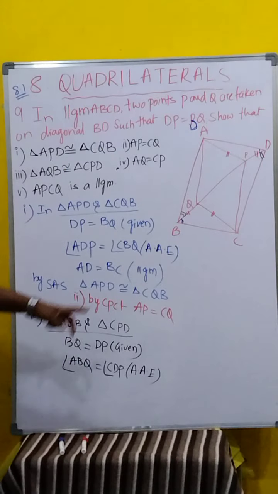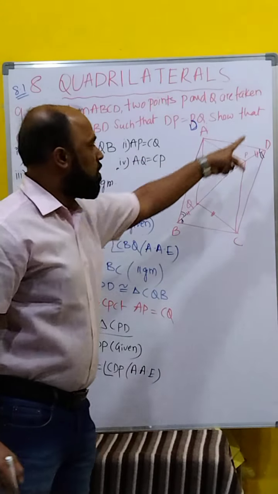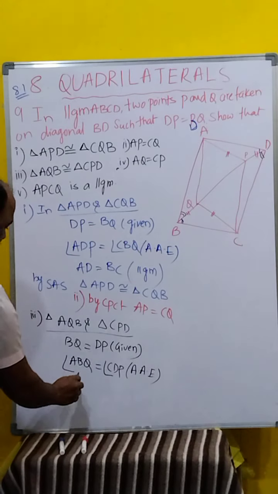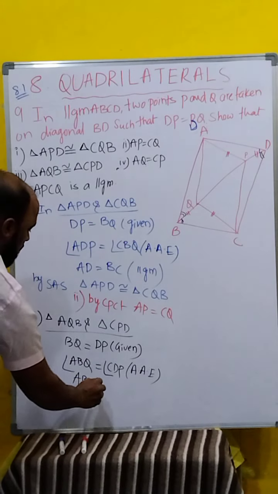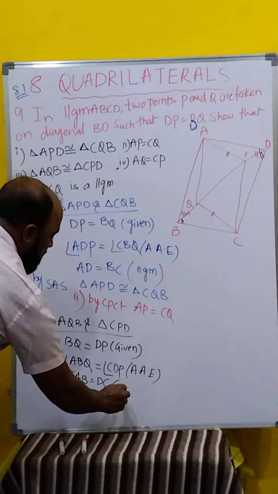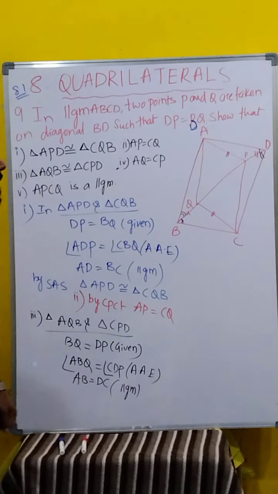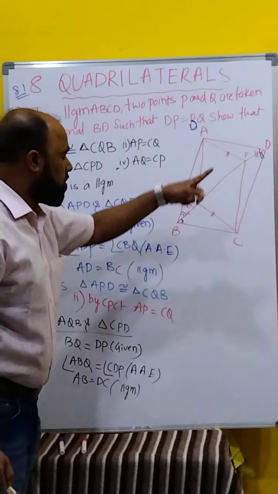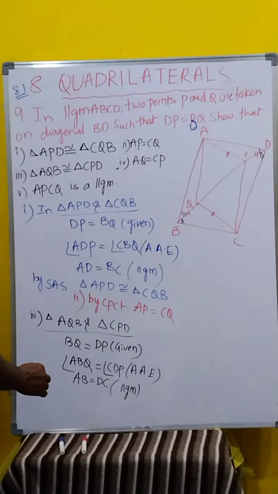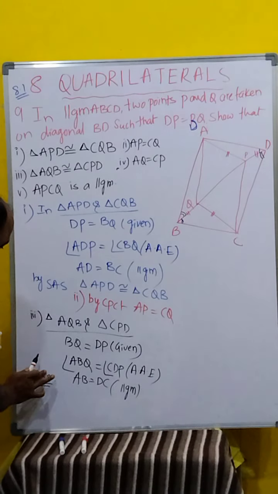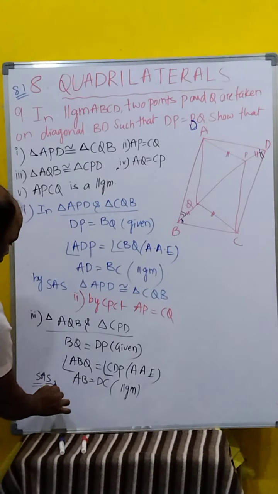And last one, AB is equal to DC. We know already, it's a parallelogram. In a parallelogram, opposite sides are equal. What is the working rule again? By SAS rule, side angle side rule.